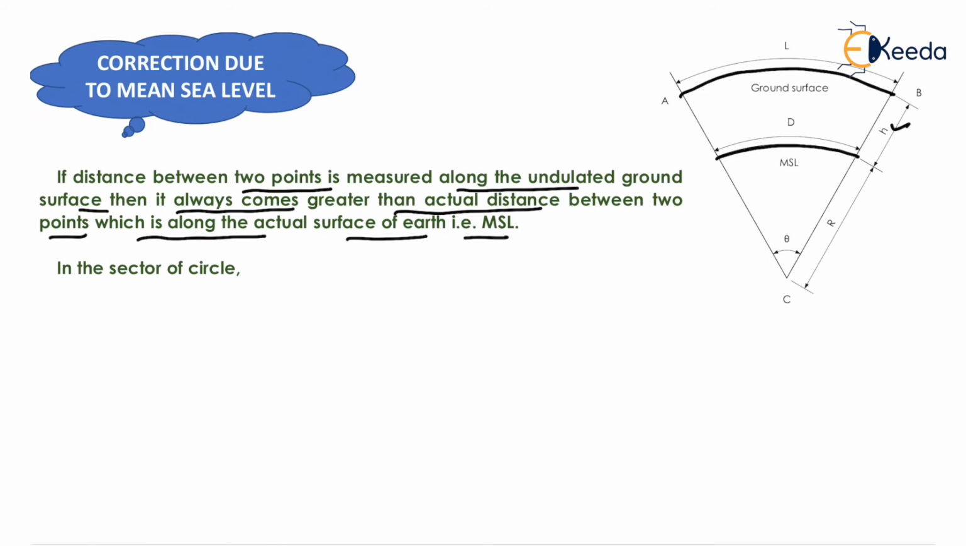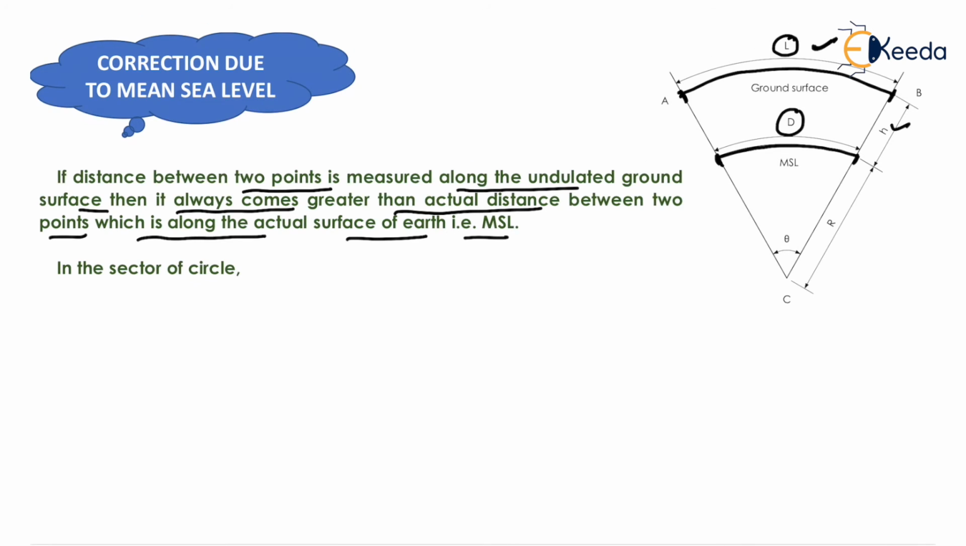Now if we want to measure the distance between 2 points, that is A and B, the exact distance between these 2 points is at the mean sea level, but it is impossible to measure the distance between 2 points at mean sea level. So we will measure the distance on the ground surface, and it will be equal to capital L, but it will be greater than the actual distance, that is capital D. So we need to apply the correction due to mean sea level, and since we had computed the larger distance, the correction will be of negative nature.